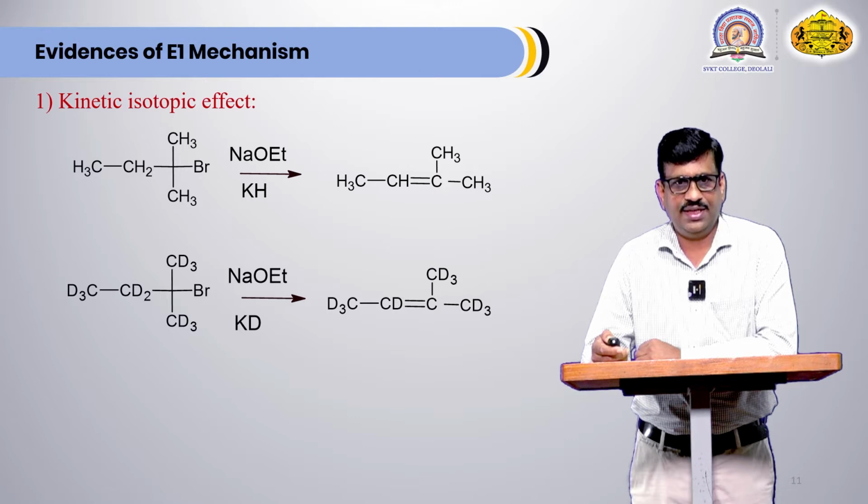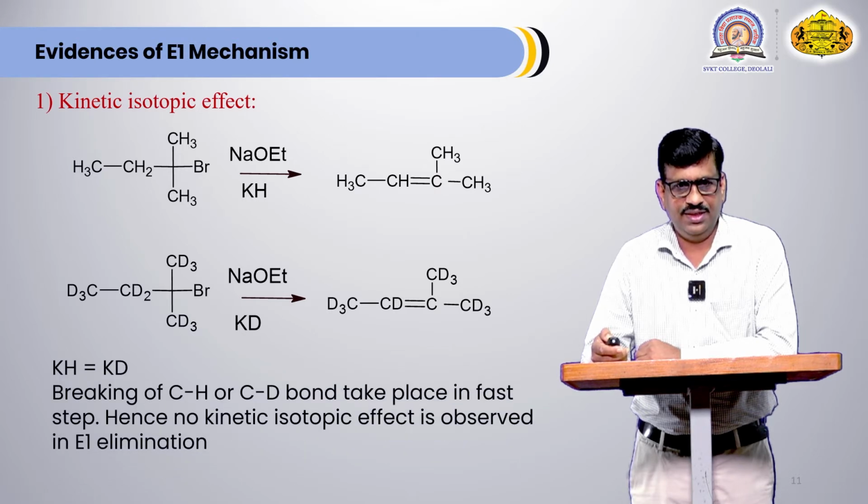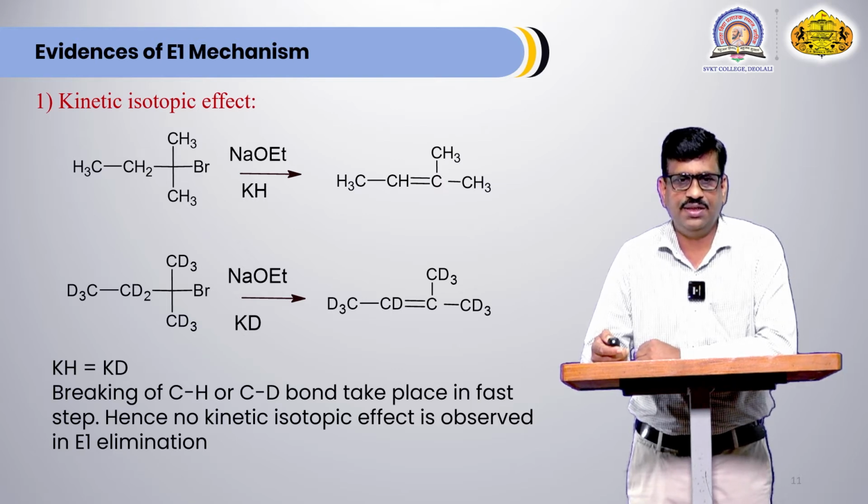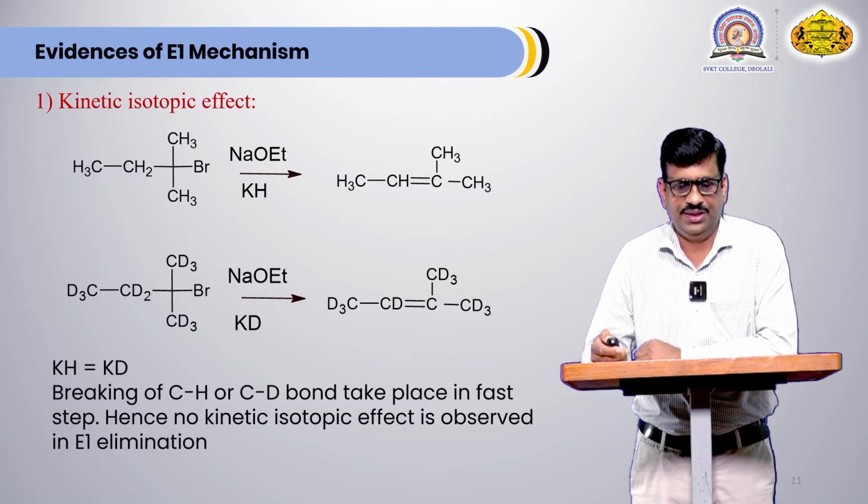And in this case, Kh is equal to Kd. This means that breaking of the C-H or C-D bond does not take place in the slow step. Hence, kinetic isotope effect is not observed in E1 elimination reaction.